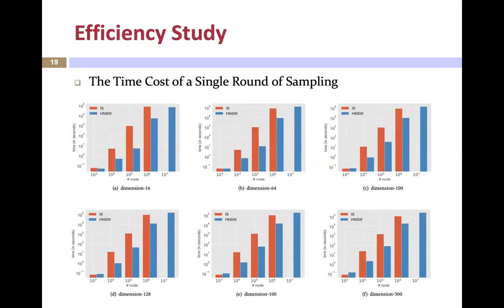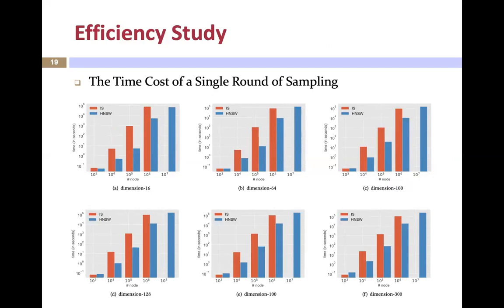After validating the efficacy of our model, we conduct some tests to evaluate the efficiency. In our experiments, the sampling part takes up most of the training time, so we only report the time cost of a single round of sampling to evaluate the efficiency of our model.